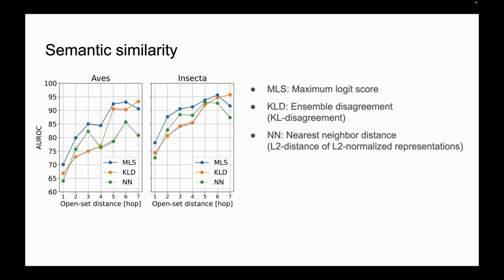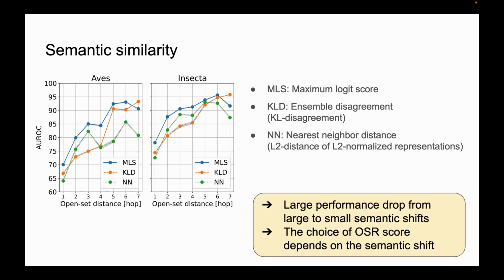We use this dataset to evaluate 3 commonly used scoring methods and find that there is a substantial drop from the large semantic shifts to the small semantic shifts, so when going from 7 hop to 1 hop. We also find that the choice of scoring method depends on the semantic shift. For instance, in the 1 hop setting, the maximum logit score performs best, while in the 7 hop setting, the ensemble disagreement score performs best.